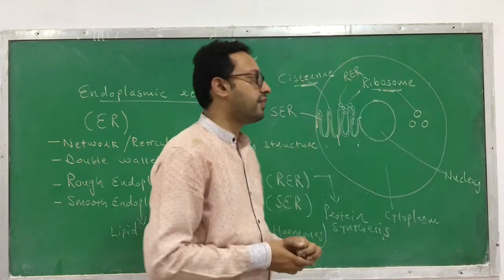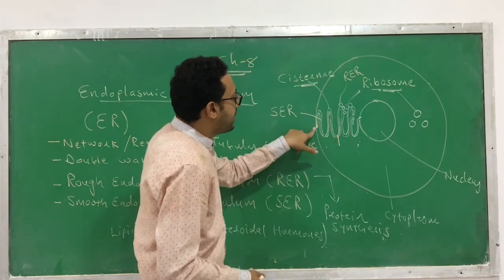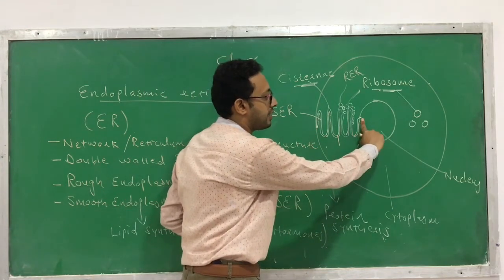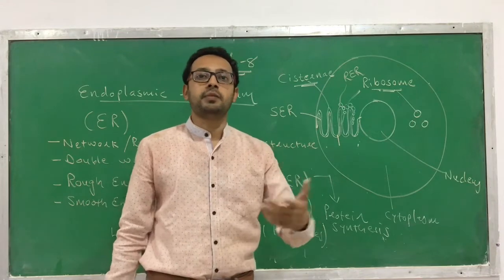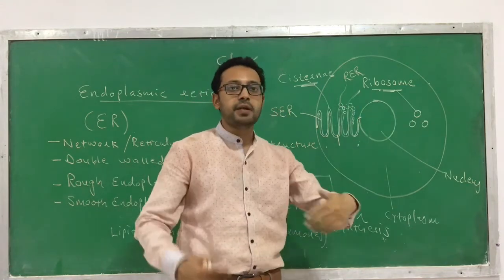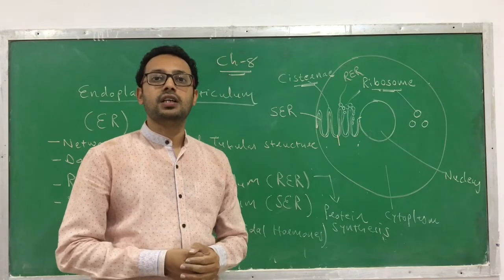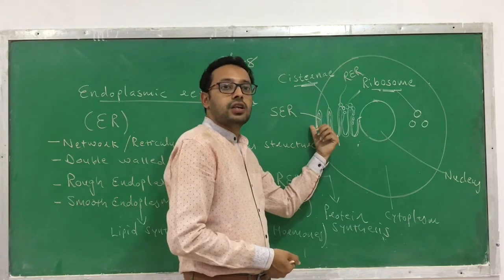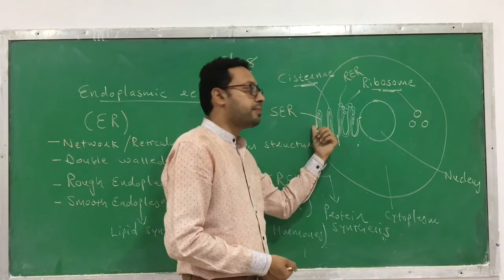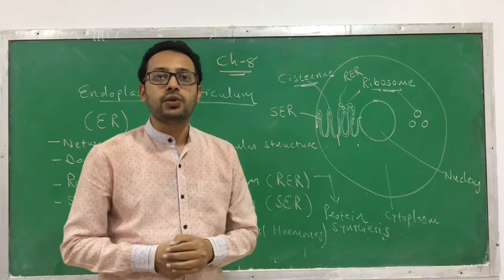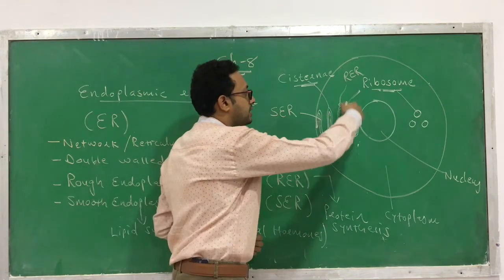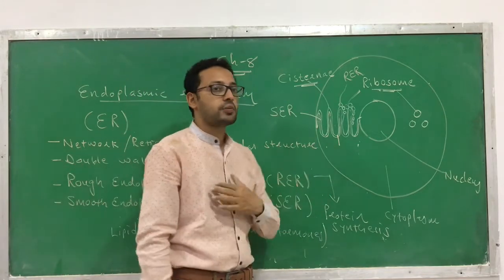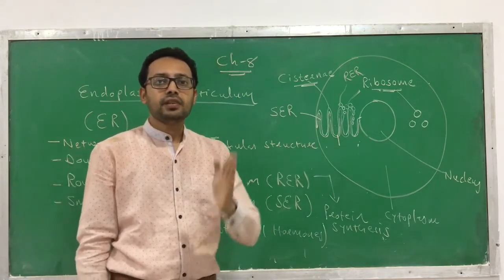Now if you see the structure of endoplasmic reticulum, one end of endoplasmic reticulum is attached to the cell membrane, and the other end is attached to the nuclear membrane. Okay, this is the nuclear membrane, a membrane surrounding the nucleus. So there are two ends. One end is attached to the cell membrane, the other end is attached to the nuclear membrane, and the endoplasmic reticulum is extensively spread in the cytoplasm. That's all about the endoplasmic reticulum.